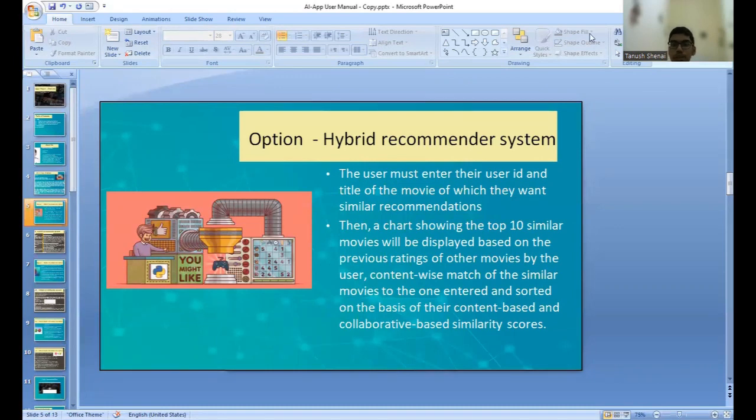So the first option is the hybrid recommender system. Here the user must enter their user ID and the title of the movie for which they want similar recommendations. Then a chart showing the top 10 similar movies will be displayed based on the previous ratings of other movies by that user, and a content-wise match and overview-based match of the similar movies to the one entered, and the movies will be sorted on the basis of their content-based and collaborative-based similarity scores.